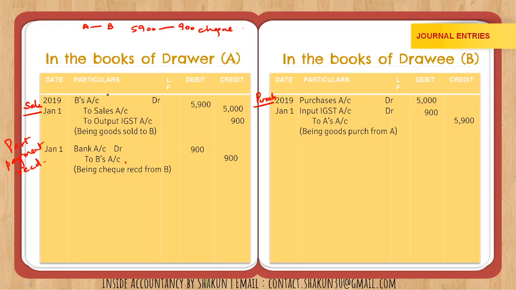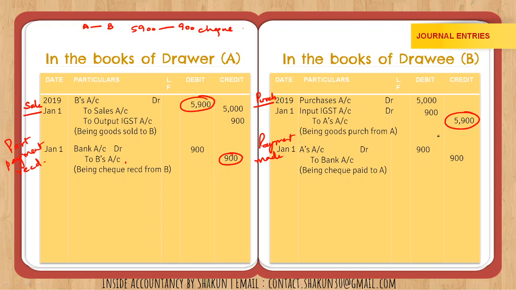B is paying it. B is a debtor for total 5900 and he has now paid 900, right? Similarly in the books of B also we will pass the entry for the part payment made through check. So since it is through check, to bank, and payment is made to A, so 900. So to A total 5900 had to be given. Out of that 900 is already paid.